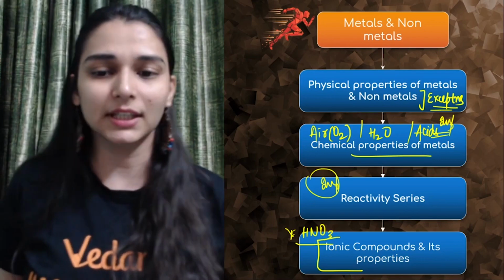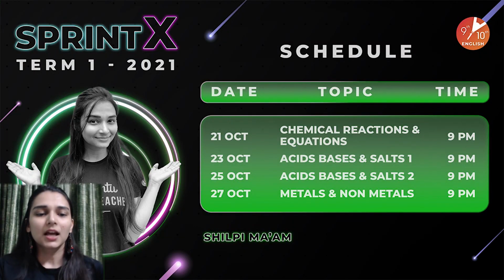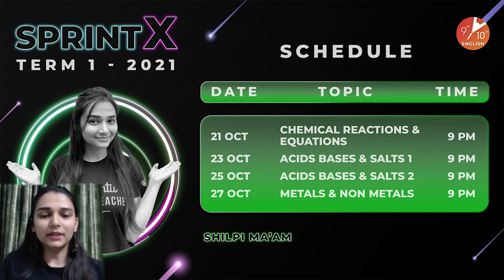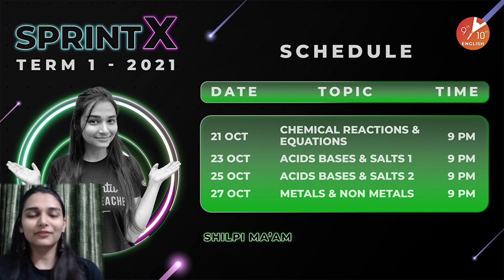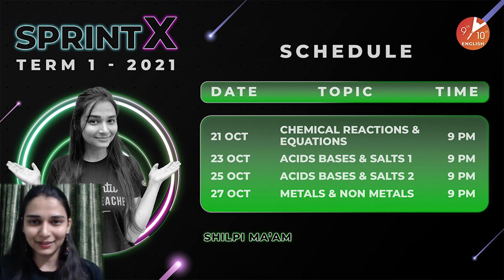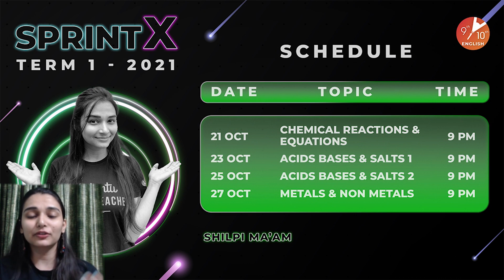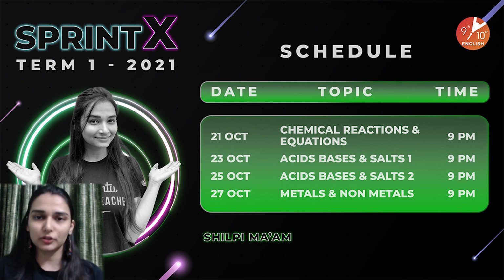Okay, you may get to see. So yeah, these are the topics. This is the schedule of chemistry. This is the last class. So today we would be over with the sprint test of chemistry because we are done with revision of all the chapters along with lots of questions.